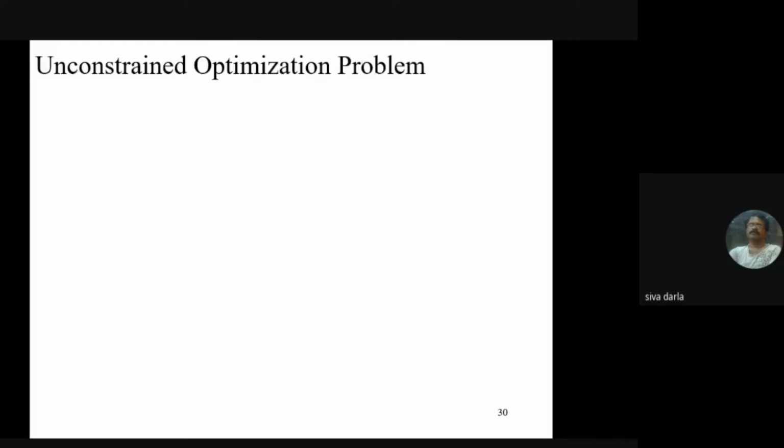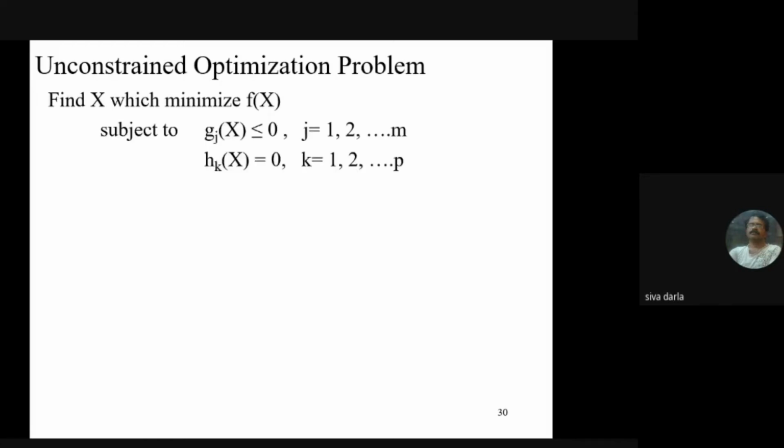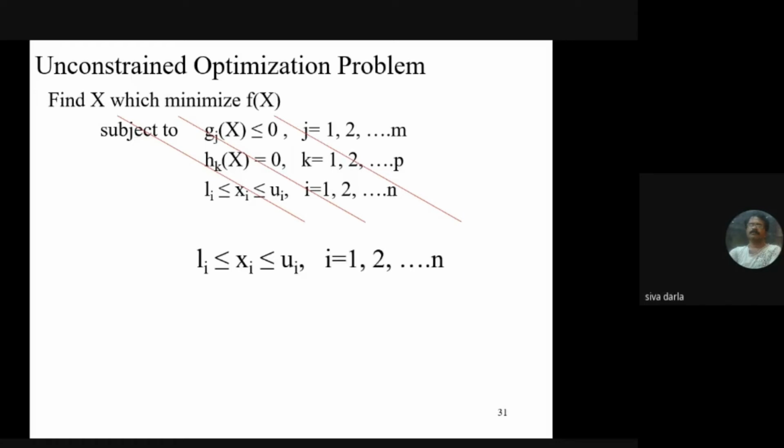So let us consider the unconstrained optimization problem, where we are finding the x which minimizes f of x. Generally we have these constraints, but if we are not considering these constraints in the problem statement, then we can say it is an unconstrained optimization problem. But with boundary conditions, we can still call it unconstrained optimization, because for the decision variables we need to consider a certain range. Otherwise, it is an unrestricted search for the solution of the problem.